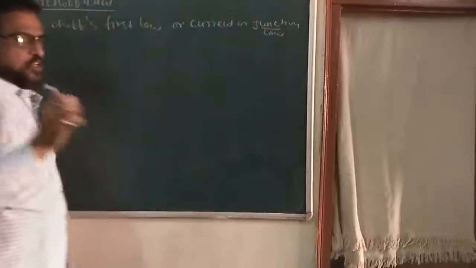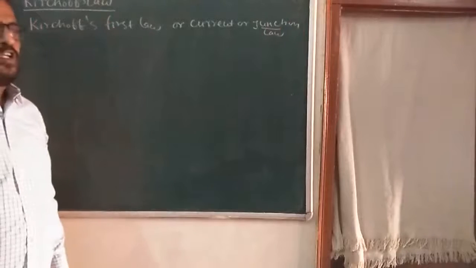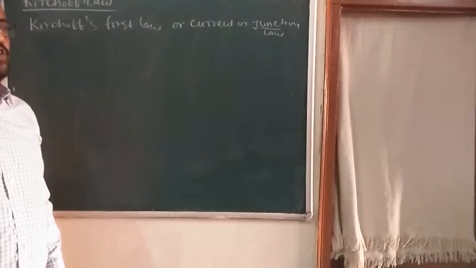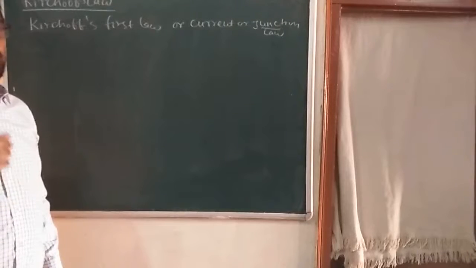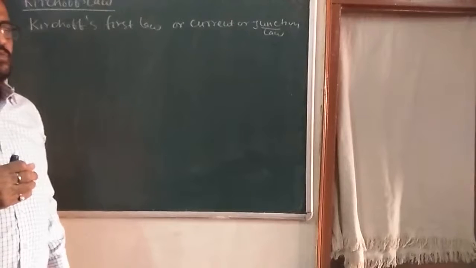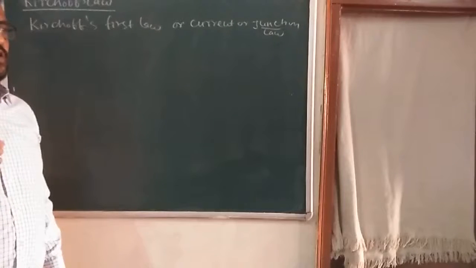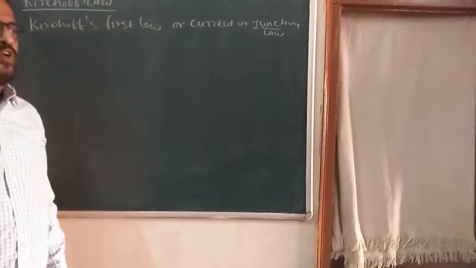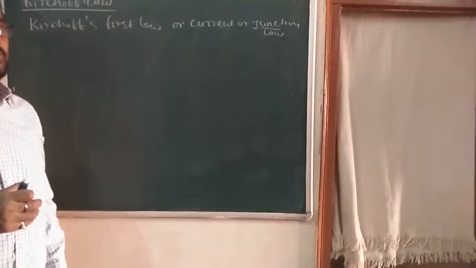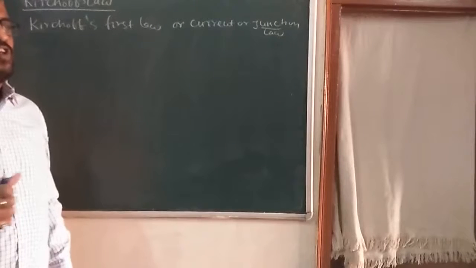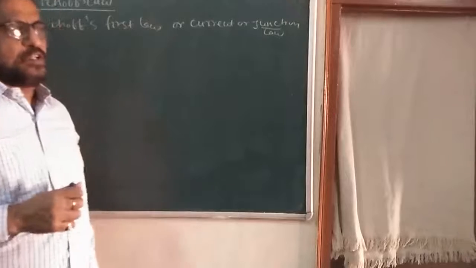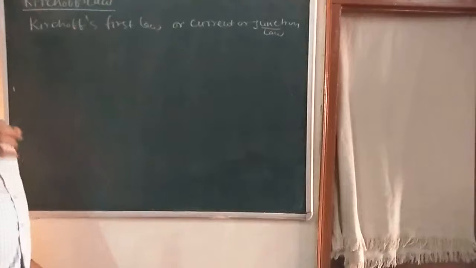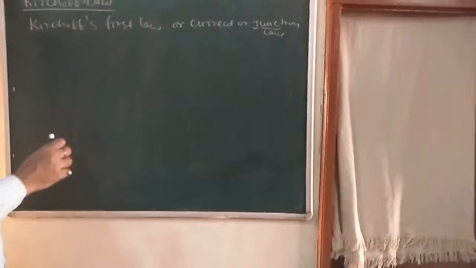Here is a word, junction. In our daily life at a railway station, we always hear it is a junction. What is the meaning here? Junction: some trains are coming on the platform and some trains are going from the platform. That's why that is called junction. Here we are going to specify Kirchhoff's first law or current law or junction law.